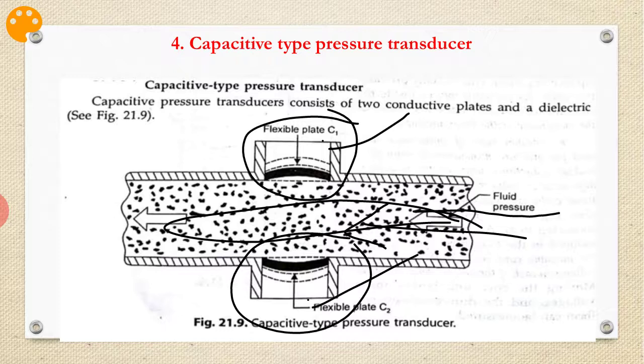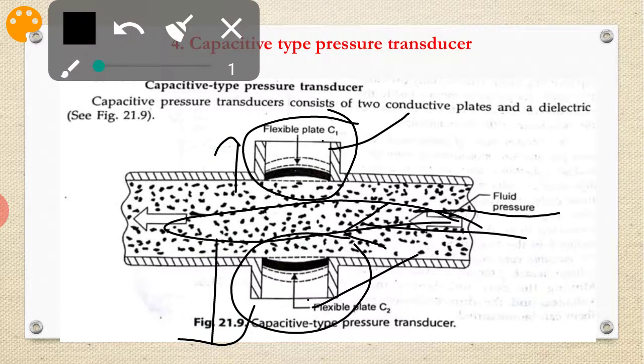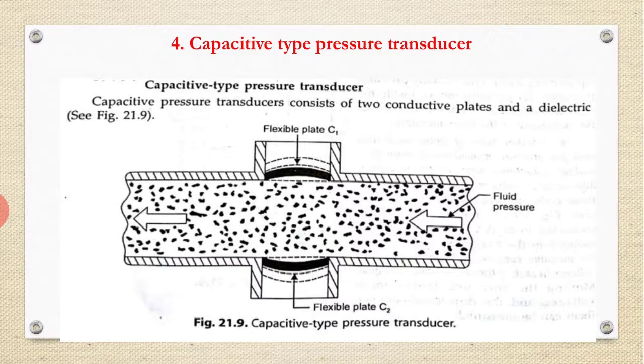As the pressure increases, the plates move further apart.